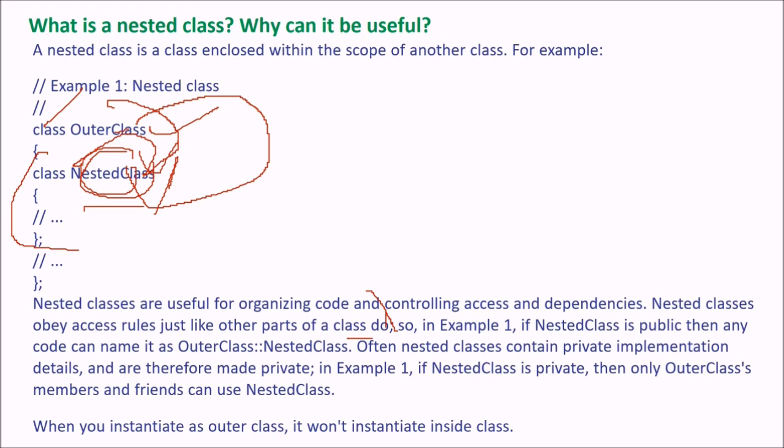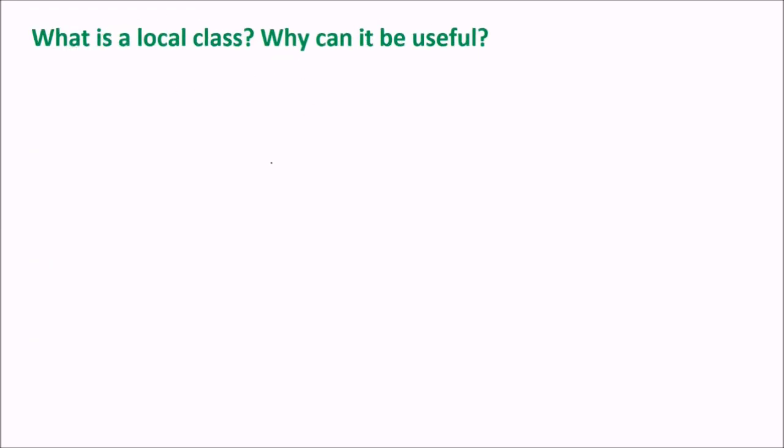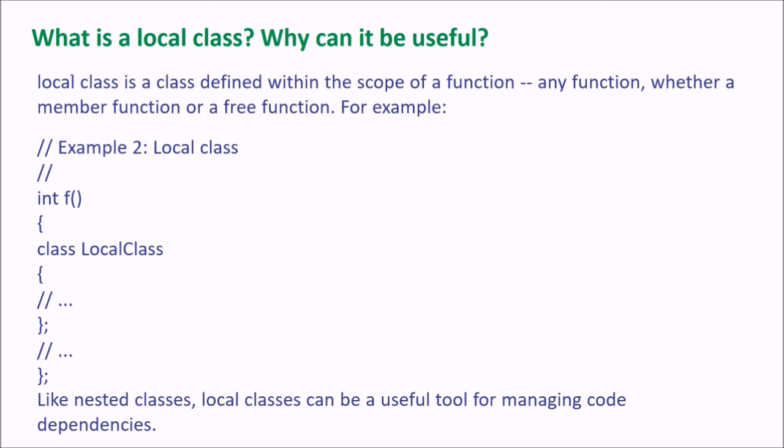What is a local class? Why is it useful? A local class is a class defined within the scope of a function. See, it is a function and you have a class inside it. So this is a local class which is defined within the scope of the function f. Any function, whether a member function or a free function, like this. Like nested classes, local classes can be a useful tool for managing code dependencies.